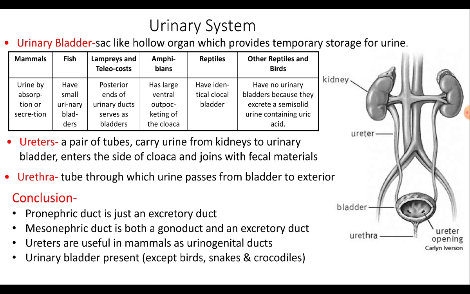In mammals, except monotremes, the ureters open directly into the bladder that opens outside through a short, narrow tube called the urethra. The cloaca is not found in mammals, but it is present in monotremes.